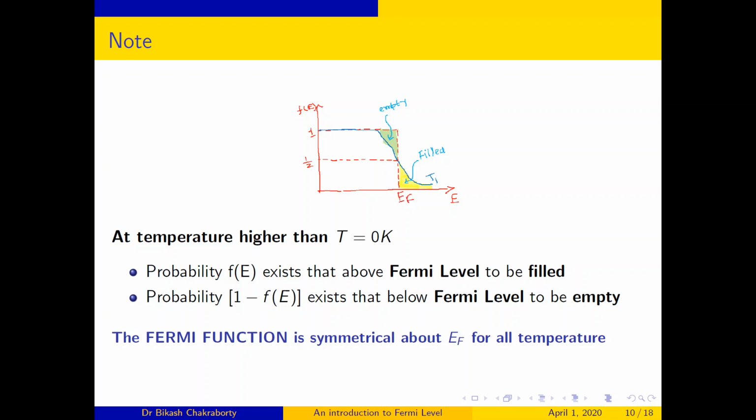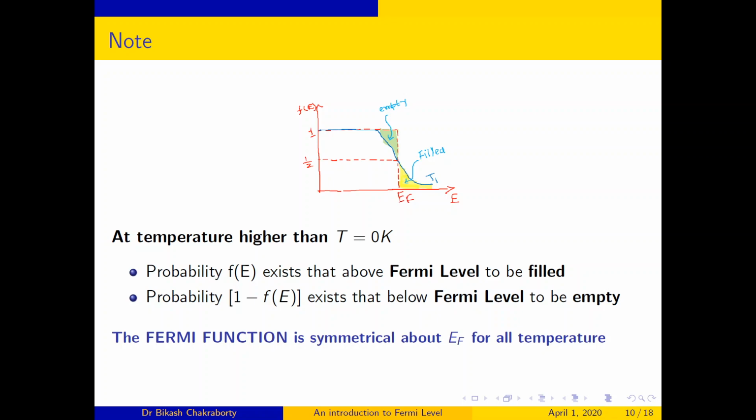You can just think for yourself that the number of electrons which get excited from the occupied levels at T equal to 0 Kelvin for E less than EF is equal to the number of empty states left in the energy levels E less than EF. That means the Fermi function must be symmetrical about EF for all temperatures.